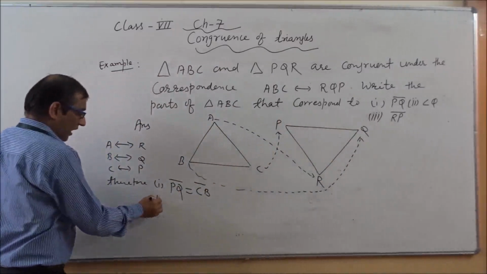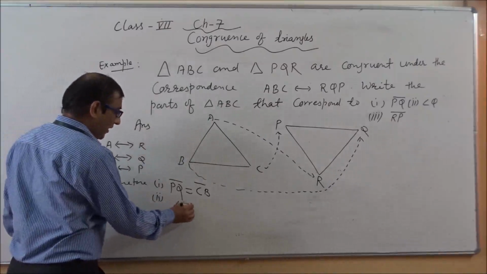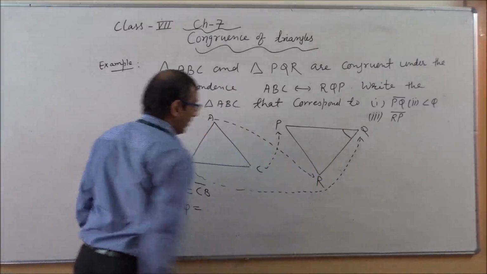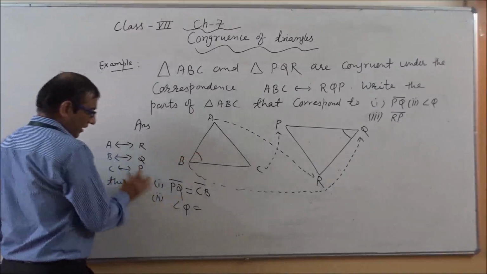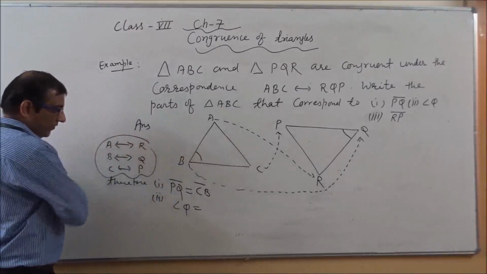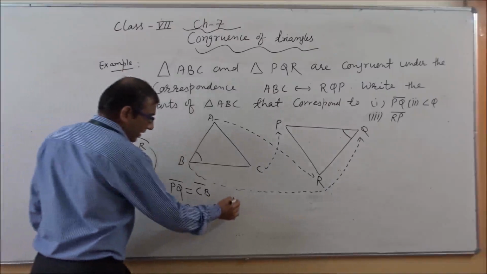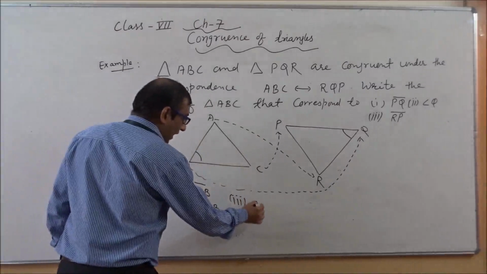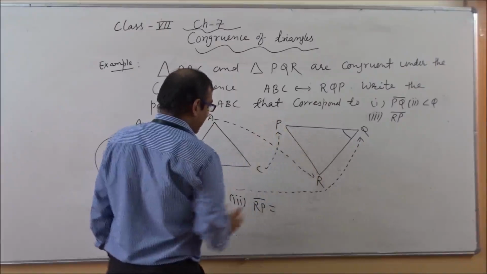Okay. After this, we will continue with angle Q. We can say the corresponding angle of Q. This angle Q is equal to this angle B as per this correspondence. So it is related with angle B. And in the third part, you have to tell what line segment RP is equivalent to.